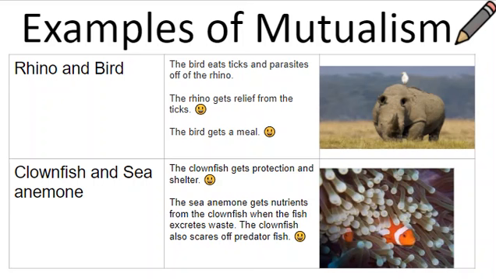The reason why the clownfish and the sea anemone have a mutualism relationship is because the clownfish gets protection and shelter from the anemone, and the sea anemone gets nutrients from the clownfish when the fish excretes waste. And the clownfish also scares off predators, so the clownfish and the sea anemone both benefit.